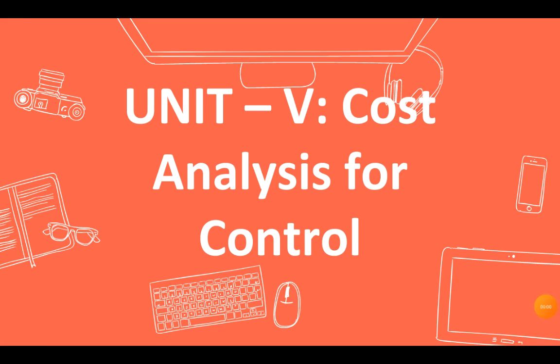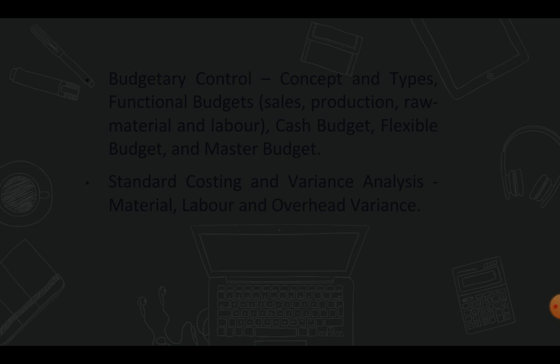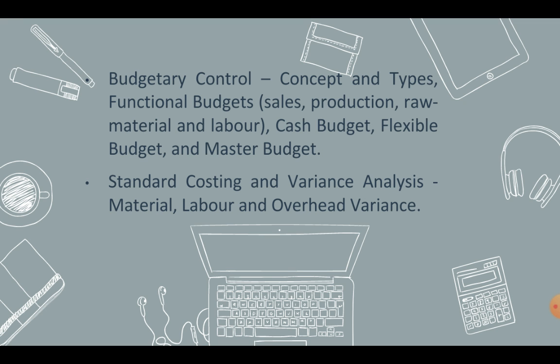We're starting today with a new unit under cost accounting, which is your unit 5, cost analysis for control. Under this unit, we're going to be studying these topics. Firstly, budgetary control. We're going to study the concept of budgetary control and the different types of budgets. Under that, we're going to be studying your functional budgets, which include sales, production, raw material, and labor. And we're also going to study cash budget, flexible budget, and your master budget.